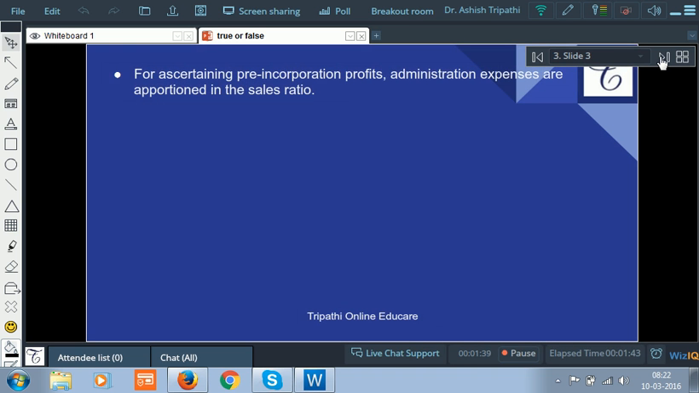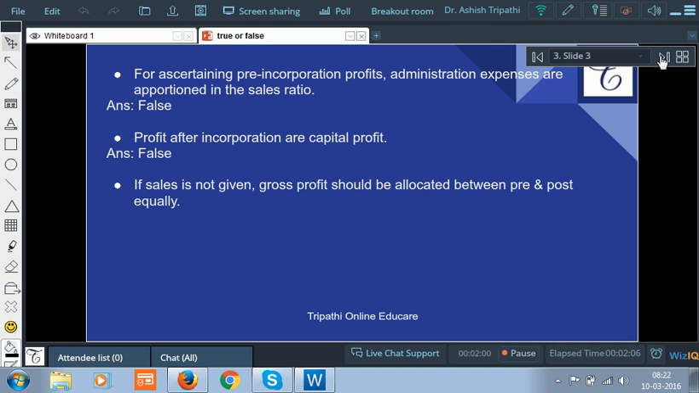For ascertaining pre-incorporation profits, administration expenses are apportioned in the sales ratio. False. It is apportioned on the basis of time. Profit after incorporation are capital profit. False. It is revenue profit.